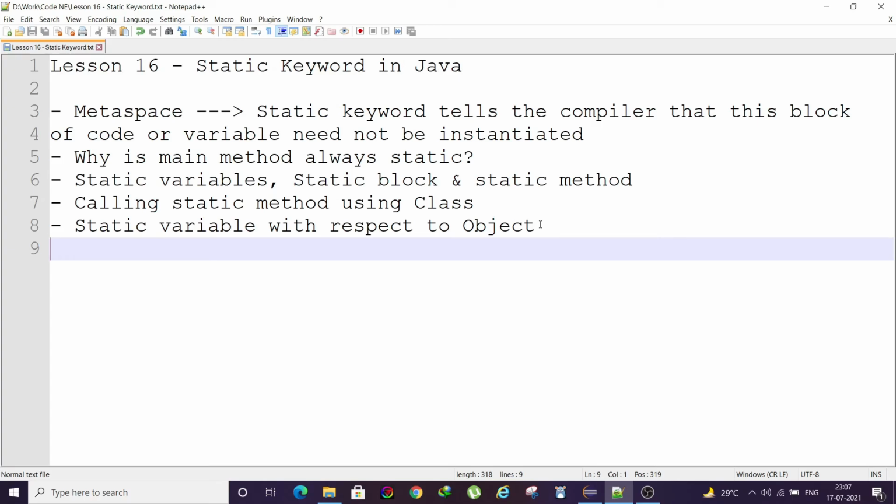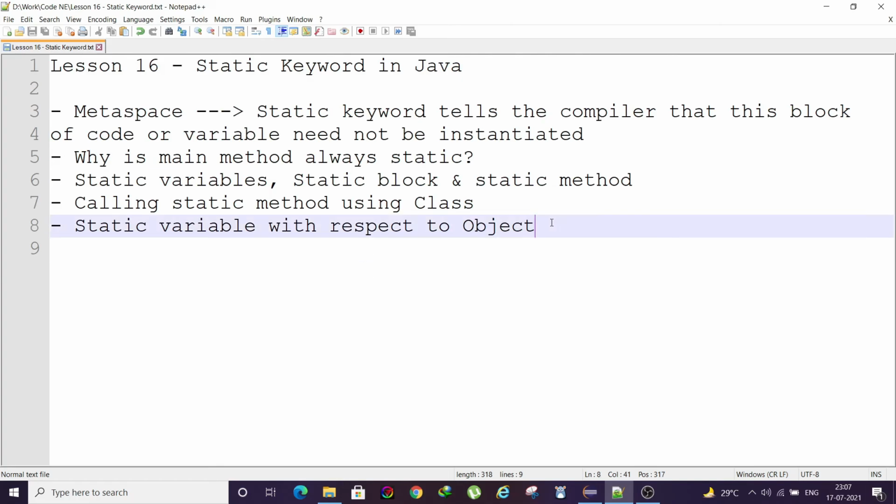So hope you understand what the static keyword is. To sum it up in one line, the static keyword helps you in calling any block of code or method without having to instantiate any object. And another important thing is that it will be maintained in the metaspace. One concept, the most important concept with respect to objects, is that the static variable will be shared amongst the objects.